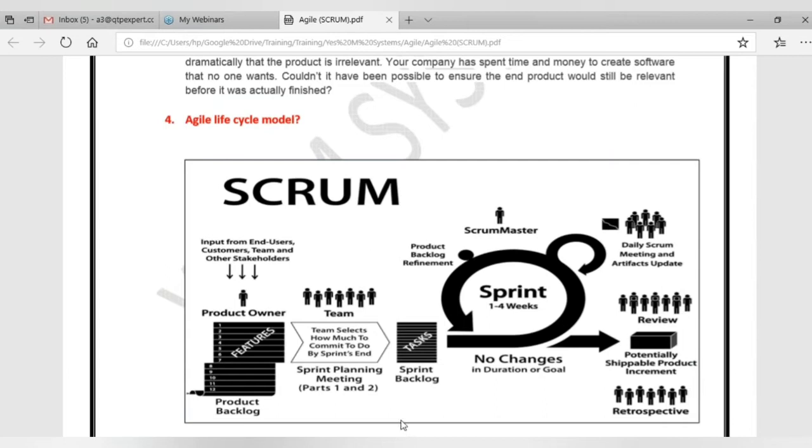Here the product owner is responsible for collecting the requirements from different sources like end users, customers, teams, and other stakeholders. In other models, the product owner will be called BA, but here the same person is called product owner. His role is to collect the requirements from different sources.